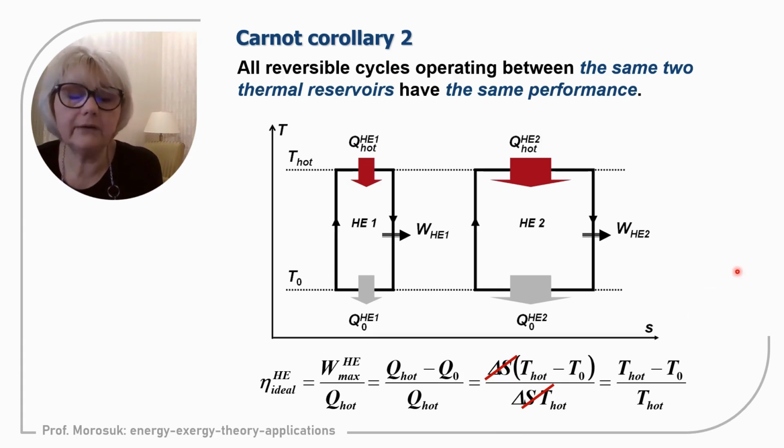But using this slide, I would like to draw your attention to something, because later we will need this information. We already learned that the area of the cycle is associated with the work, and the area under the processes is associated with heat supply and heat rejection from the cycle. Definitely for this cycle, specific work will be a lower value. For another cycle, specific work will be higher, but heat supply here will be lower, here will be higher. So absolute values will be different, but efficiency will be the same. This is very important for our coming discussions.